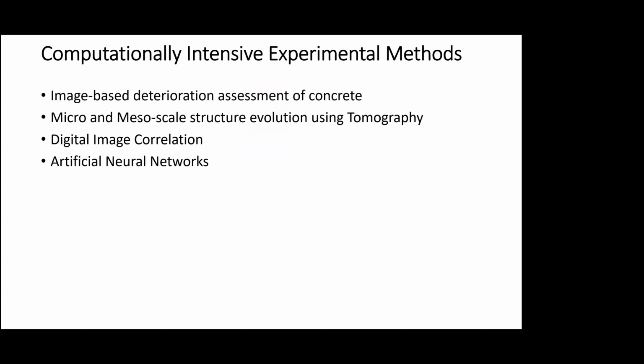For example, image-based deterioration assessment of concrete, and we've looked at meso and microscale evolution of the internal cement microstructure using macro and micro tomography. There are also digital image correlation based full field strain methods. And we've also applied artificial neural networks to characterize the strength of RCC members.